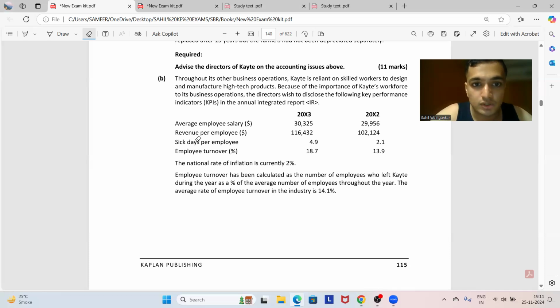However, अगर अपन देखें तो देखो नेशनल रेट ऑफ इन्फ्लेशन जो है वो है 2% का. The national rate of inflation is itself 2%, but the average employee salary which has been earned is only 1% growth, which is bad for the entity, and thus Kate should take this into consideration. फिर revenue per employee has surely grown by 116,432 divided by 102,124, by 14%.